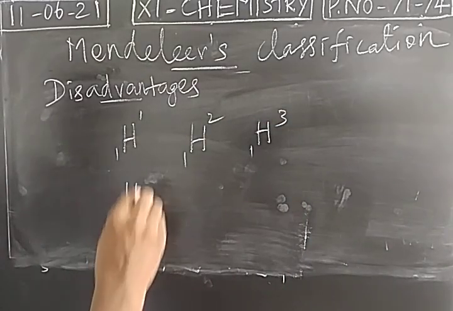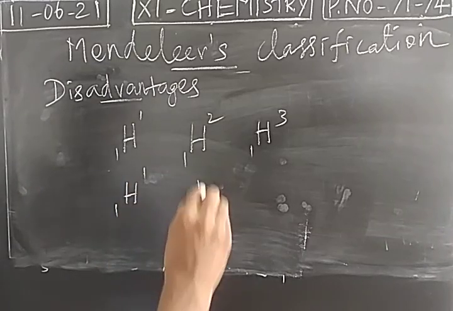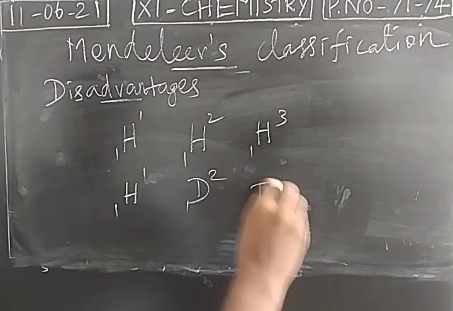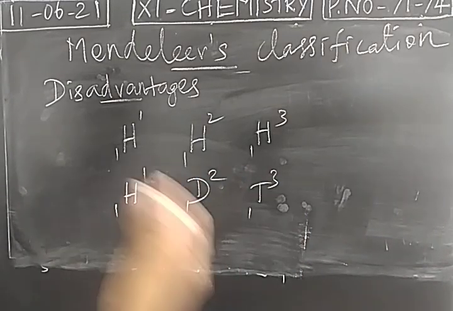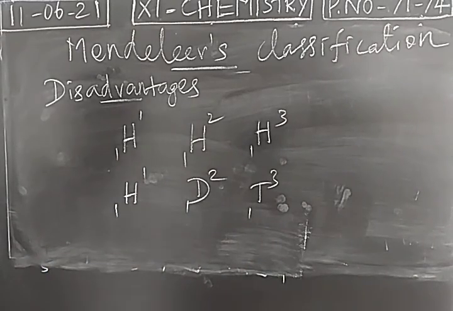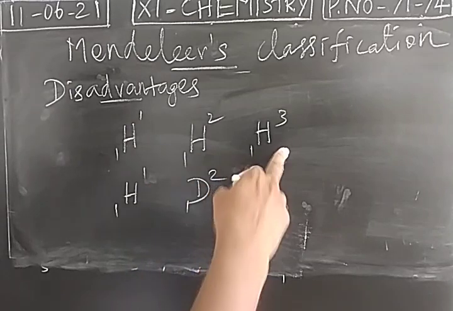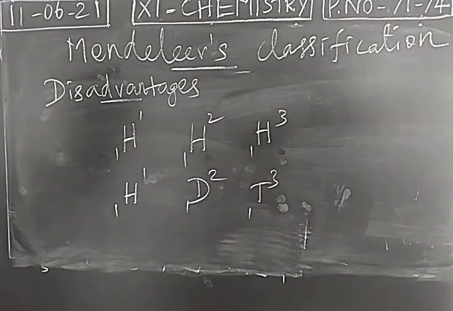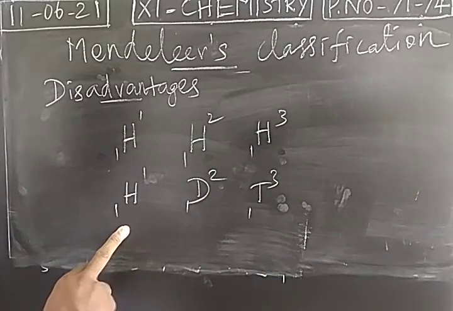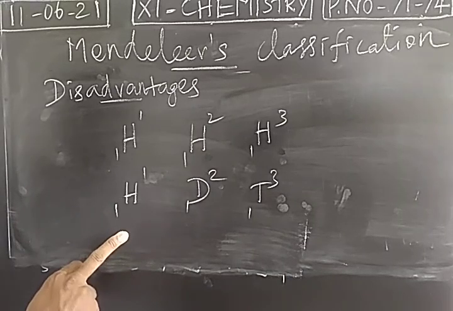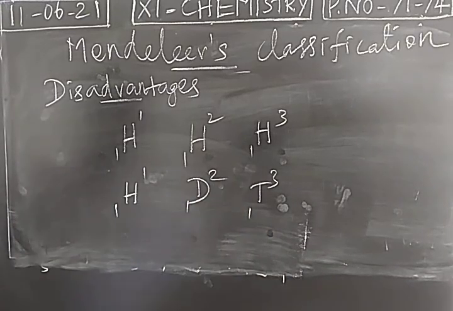We can write symbols like this also, or we can use the words hydrogen or protium, deuterium, tritium.